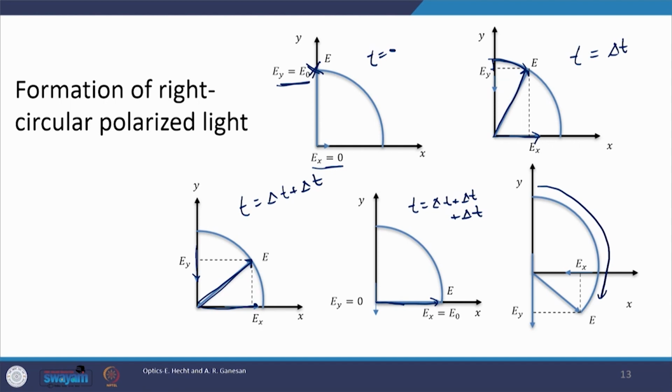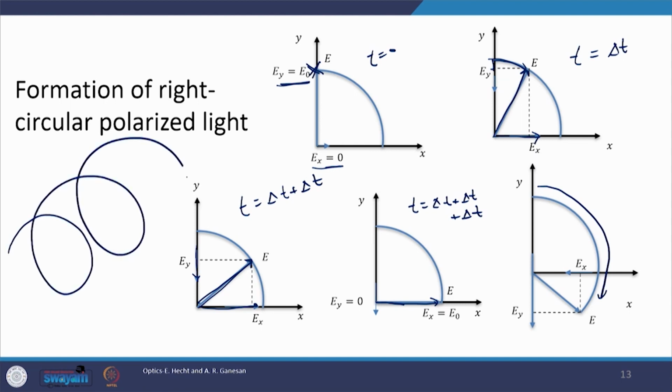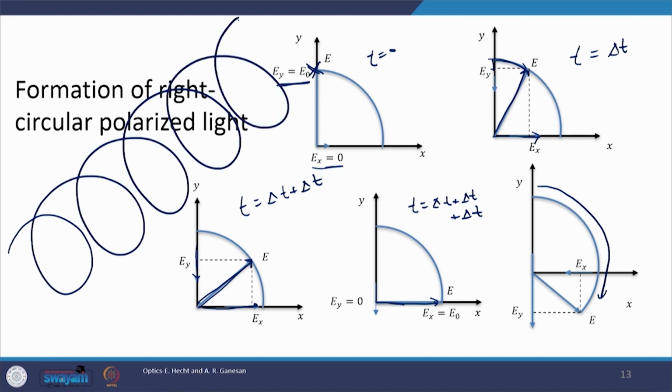Okay. But if you see it in space, then this circularly polarized light will form a helix. Initially it would be at some point and then slowly it will create this type of helical structure. The tip of the electric field vector will trace a helix in space. And there would be an axis of symmetry of this helical structure, and if you point your eyes along this axis of symmetry, then you will see a circle.